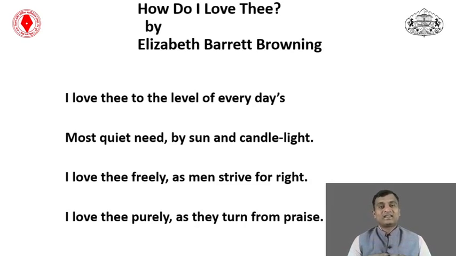So here she said that as the sun is the most quiet need, the light of the sun, the rays of the sun are the most quiet need for every plant, every human being, every animal, every small organism, microorganism. Such a need, she compares with her love. Look at this again, the comparison.